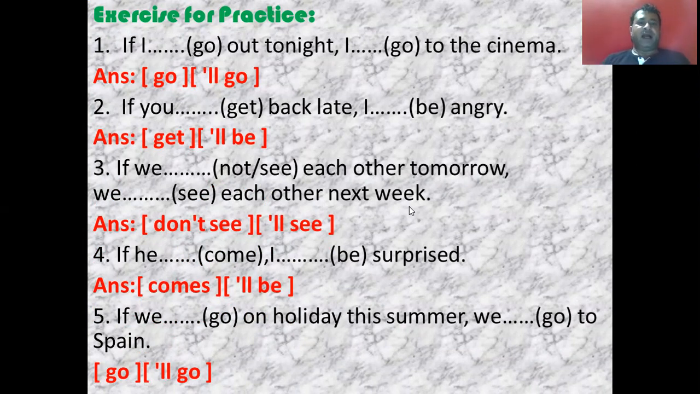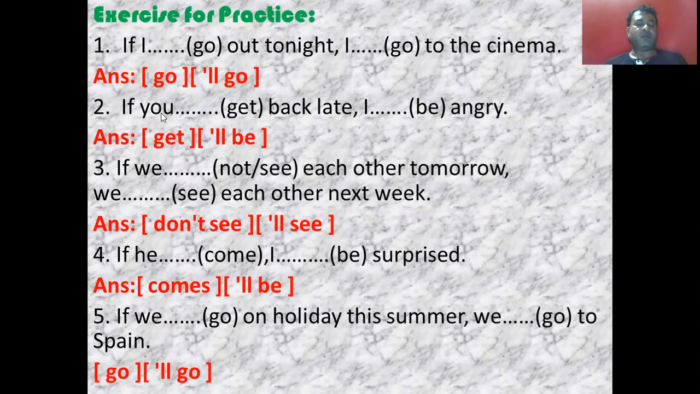If I dash go out tonight, I dash to the cinema. Since these exercises are the first conditional, we will use the first form of verb in the if clause, and in the second part, that is the main clause, there will be will plus first form of verb. So if I go out tonight, I will go to the cinema.